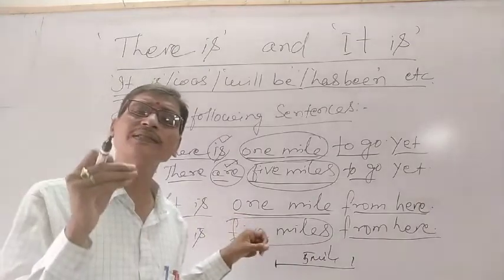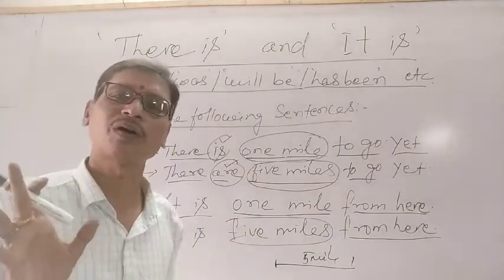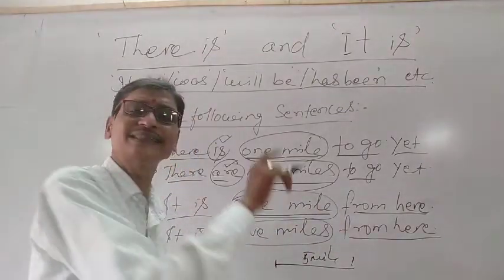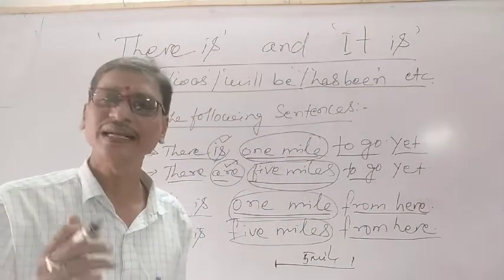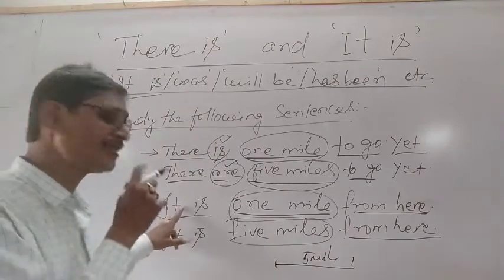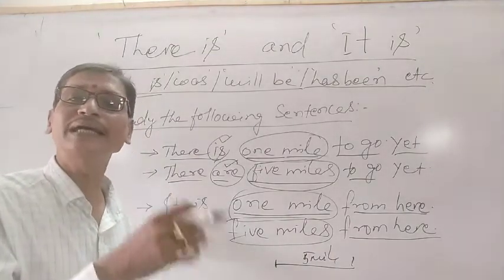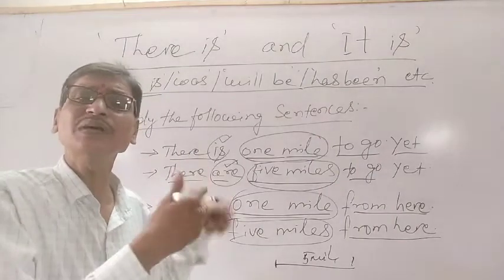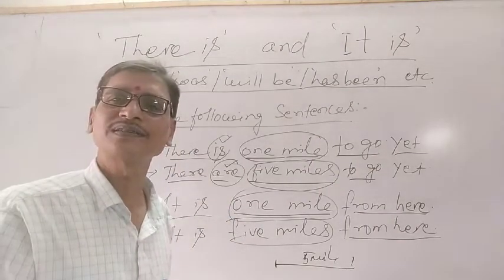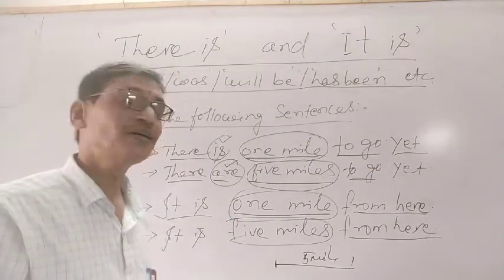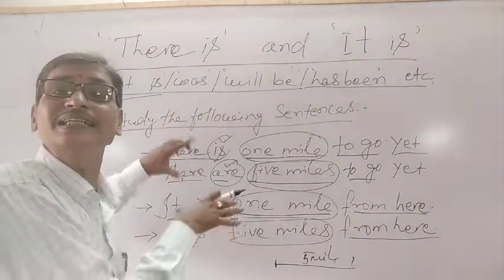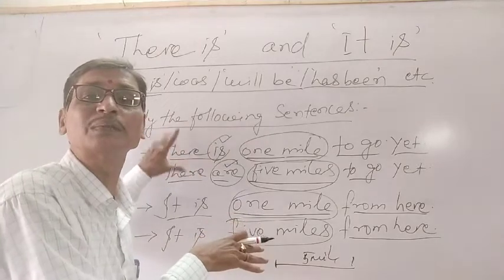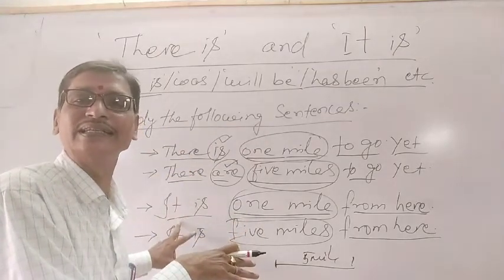It always uses a singular verb. Okay, so everything is taken as a single unit. Understand? So therefore, it is always followed by a singular verb, but there can follow singular as well as plural verbs. Understand? So today we understood the differences between the uses of there and it.